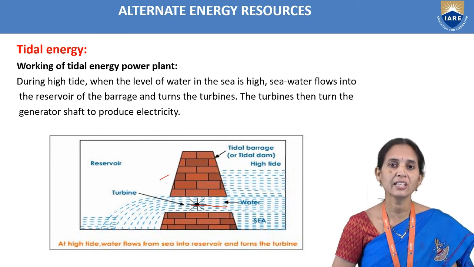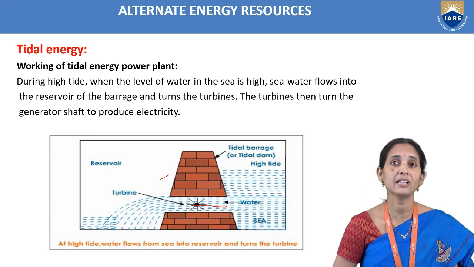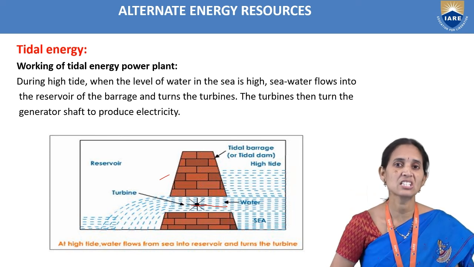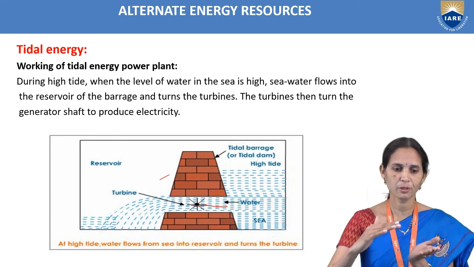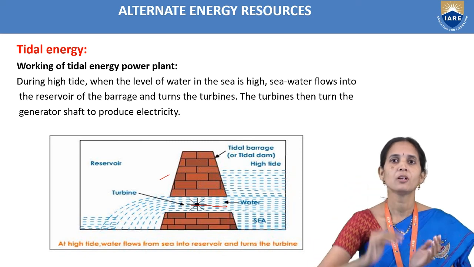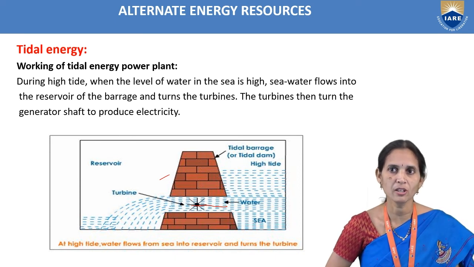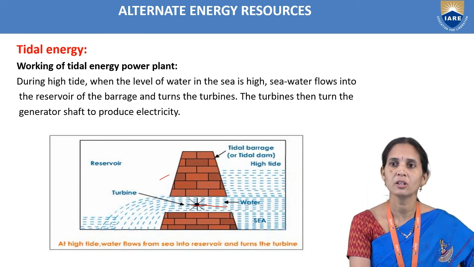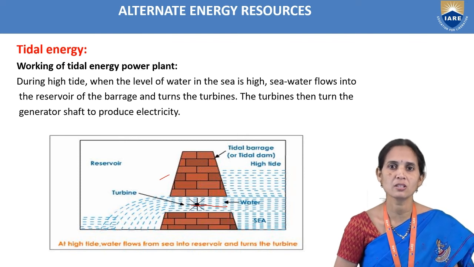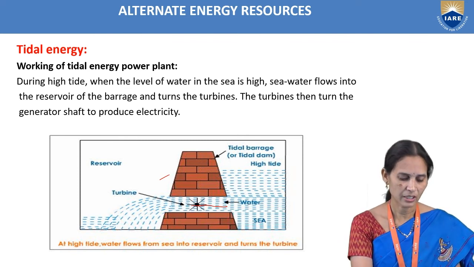During high tide, when the level of the water in the sea is high, sea water flows into the reservoir. We can observe in the diagram the sea water flowing into the reservoir of the barrage and turning the turbines.